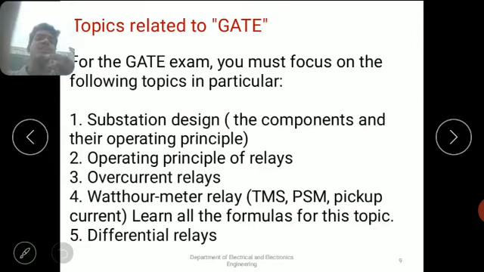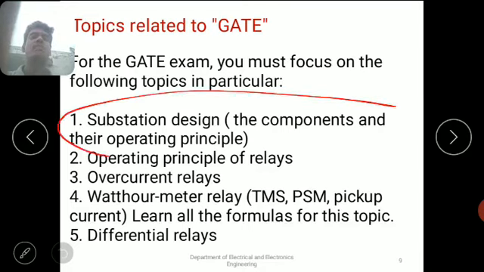The first important topic is substation design. What are the different types of substations and what are the equipments present in the substations, like transformers, isolators, and relays. These all come under the Power Systems 1 subject.